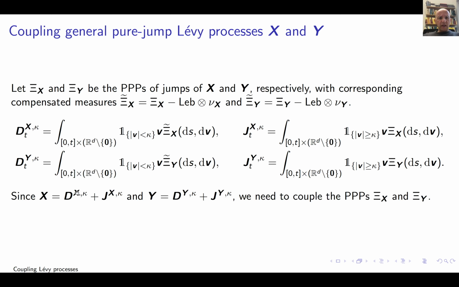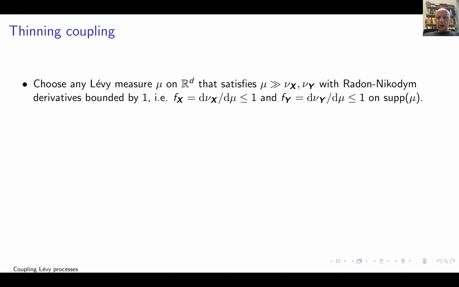So these are the small jumps, these are the large jumps of X, integrated against the compensated Poisson point process, Poisson random measure, or just the random measure in the case of the large jumps. Now we're going to couple the measures, the Poisson point processes. So how do we do that? The thinning coupling does this: I take the Levy measures of the processes and a dominating measure mu, for example the sum of these two measures. And then I look at these two densities. We take inspiration from simulation.